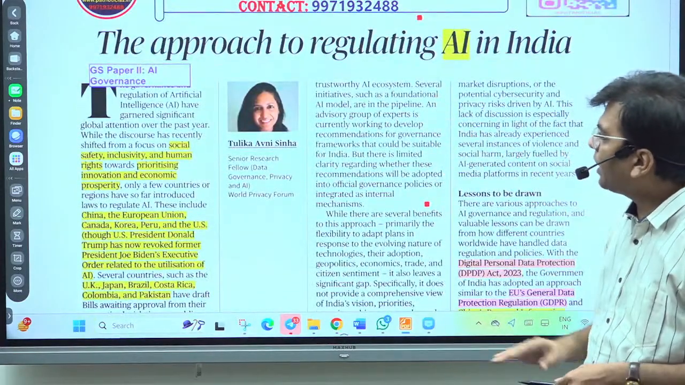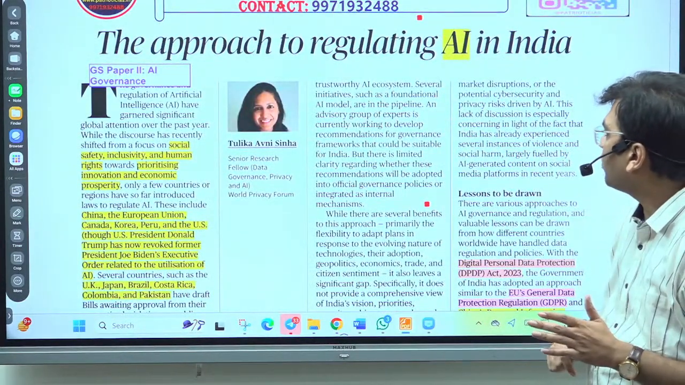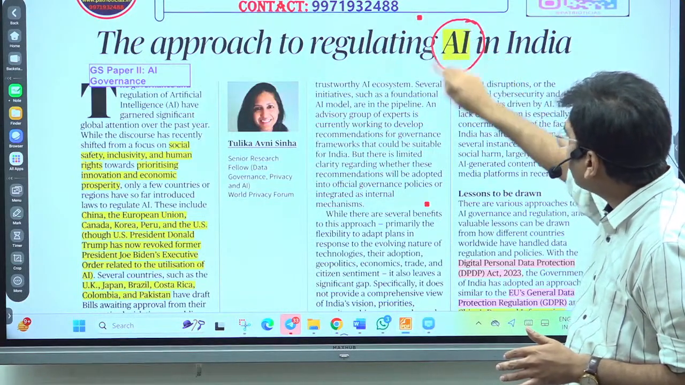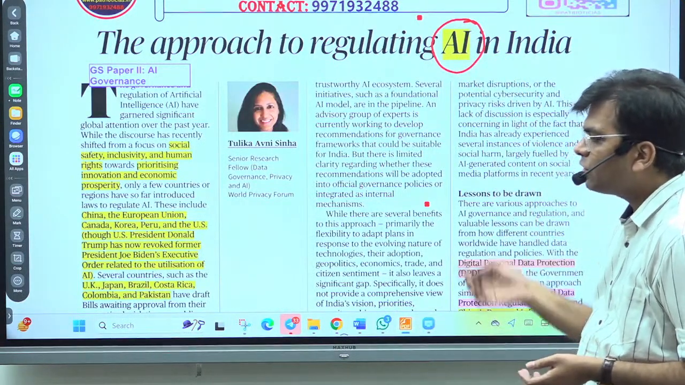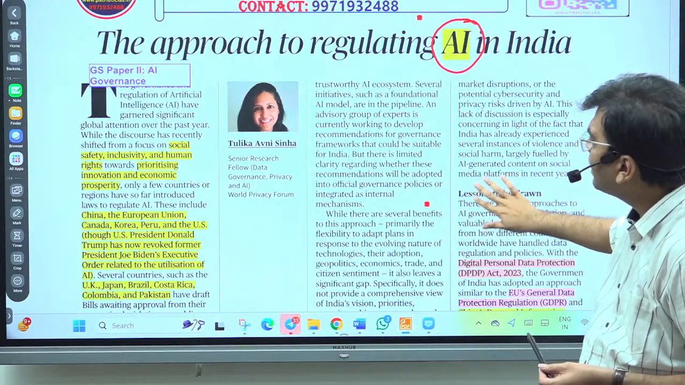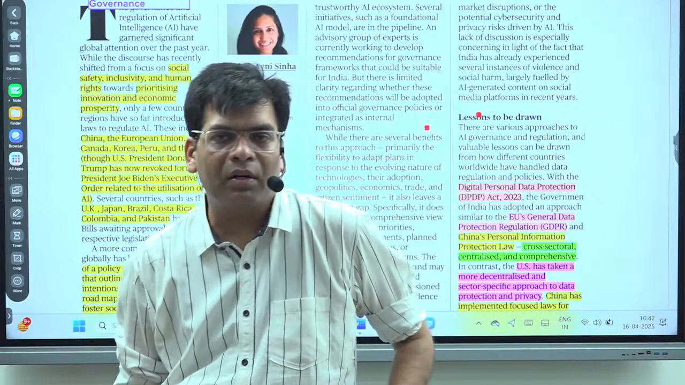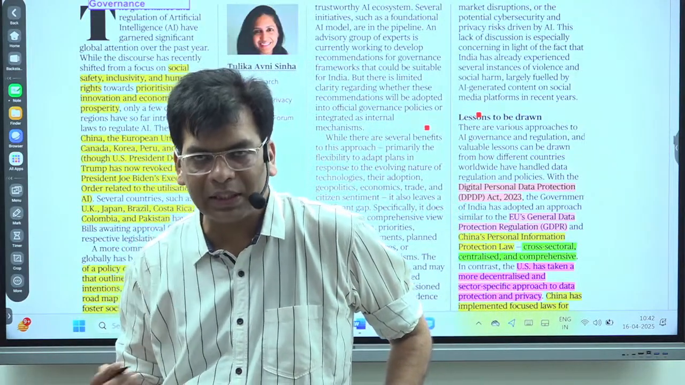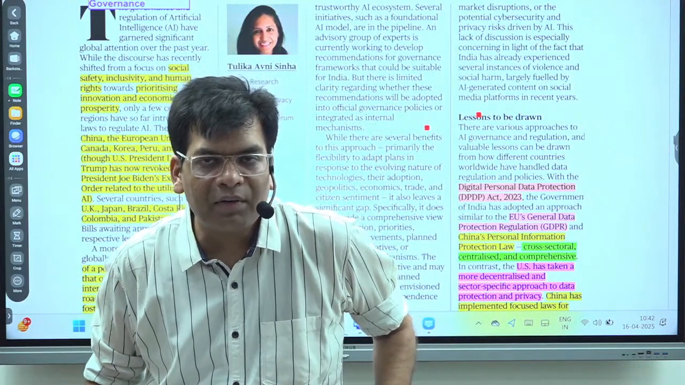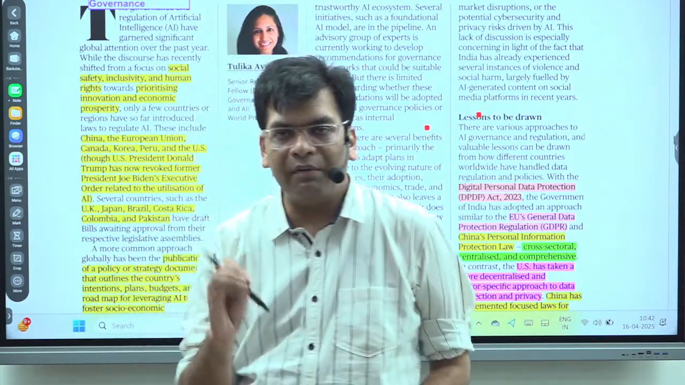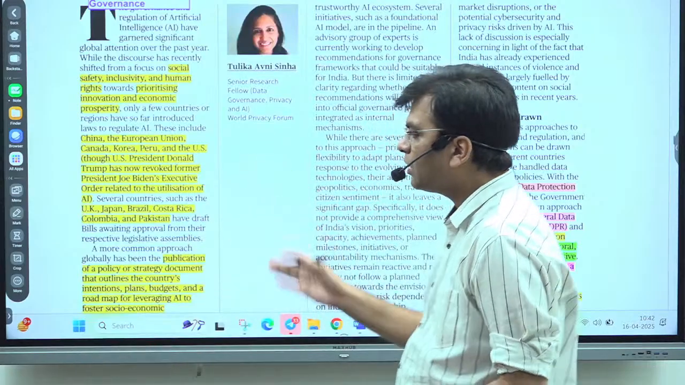The next news that we are going to take is the approach to regulating AI. AI is a very recent development and an evolution in technology. Many governments do not have a concrete law. The proper law is missing. Recently, we have seen that some states and some countries have brought very specific laws related to AI.